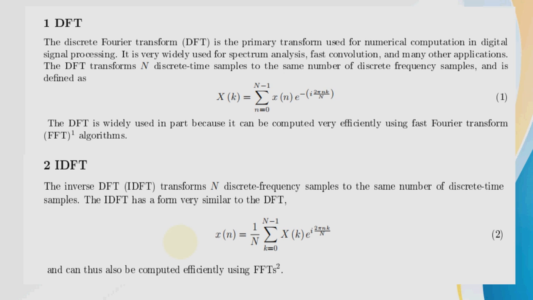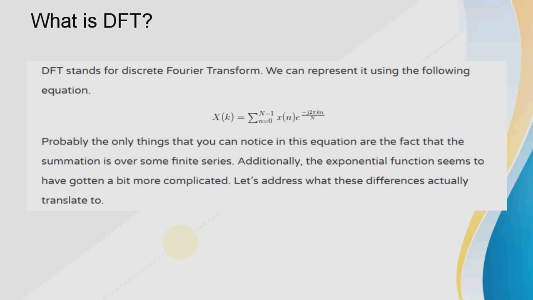Note down these formulas, which are required while problem solving. This can also be computed by using the FFT. So DFT stands for the discrete Fourier transform. We can represent it using the equation X of k is equal to summation n equal to 0 to N minus 1 x of n into e raised to minus j 2 pi kn by N. The things you can notice in this equation are that the summation is over a finite series, and additionally the exponential function seems to have gotten a bit more complicated.